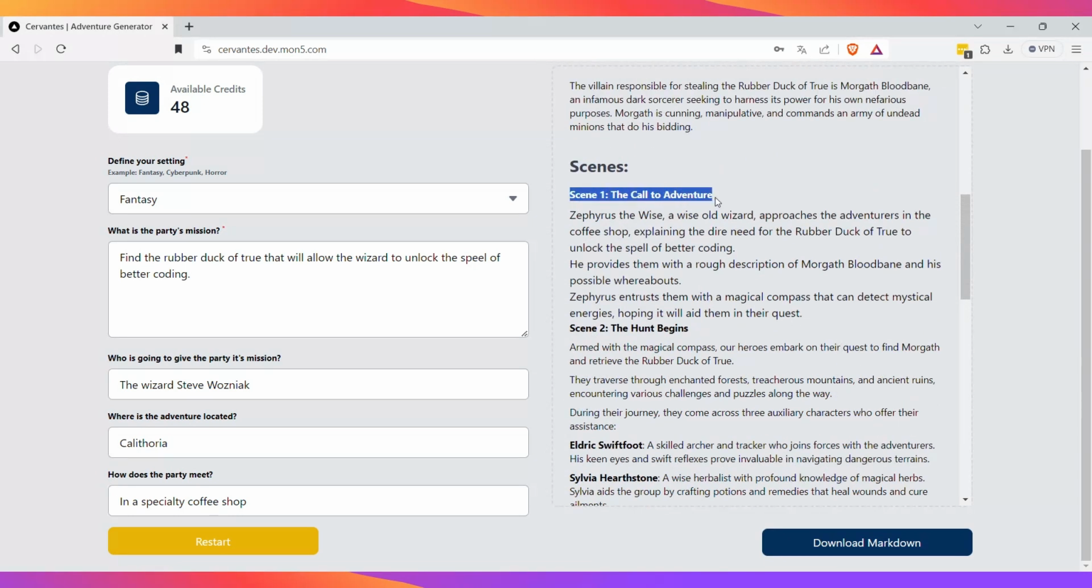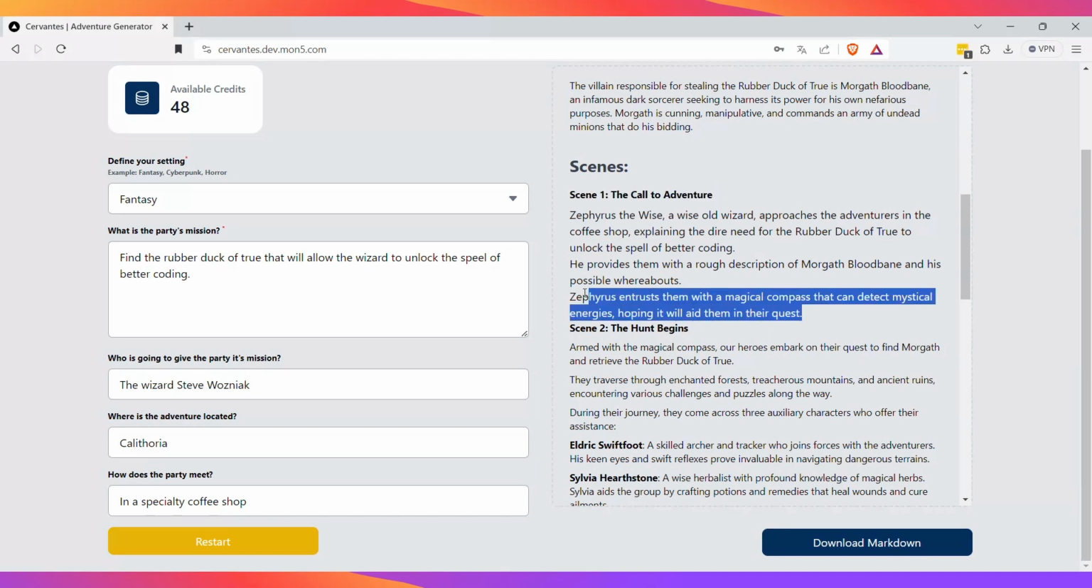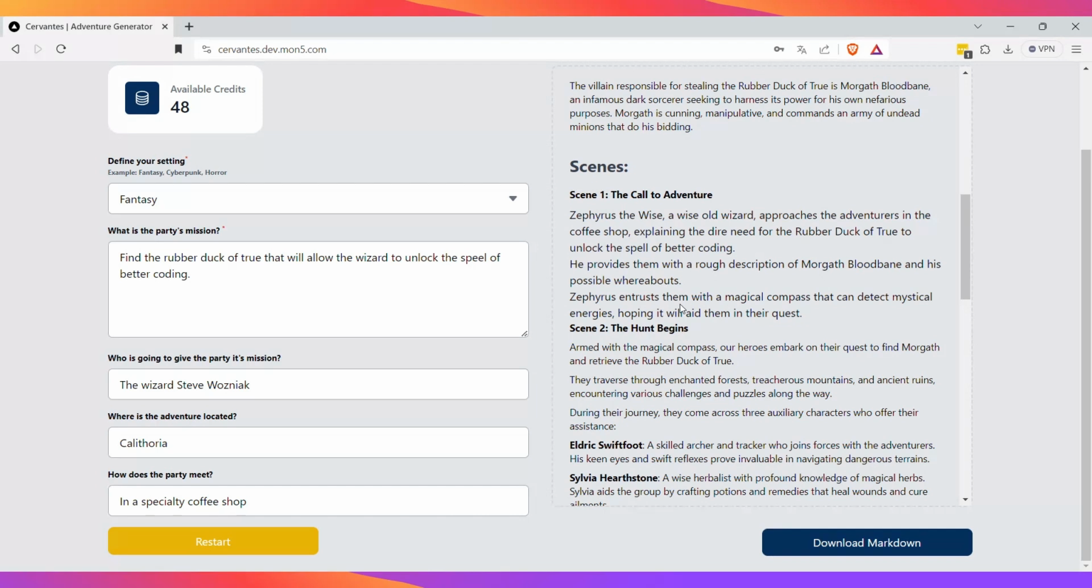Okay, the first scene is the call of the adventure. Zephyrus the Wise, a wise old wizard, approaches the adventurers in the coffee shop, explaining the dire need for the rubber dog of truth to unlock the spell of better coding. He provides them with a rough description of Morgan Bloodlane and his possible whereabouts. Zephyrus entrusts them with a magical compass that can detect mystical energies, hoping it will aid them in their quest. So this is very important. The person is given a magical object, and they will be able to complete the mission using that object. So whenever they're playing, they need to mention that they're gonna use that.